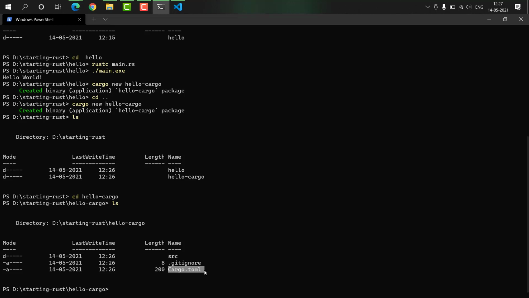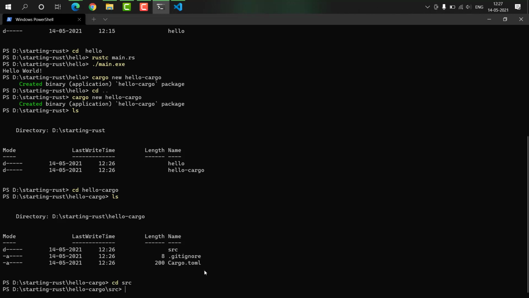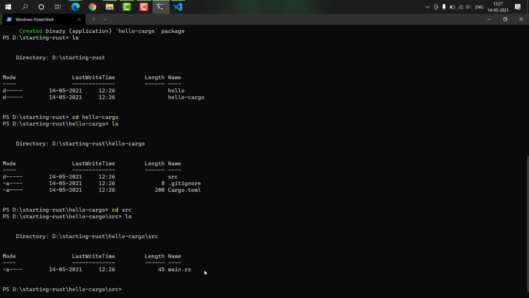Then move into src and press ls, and you can see there's a main.rs file that got created within our src. I will show you what's inside main.rs.